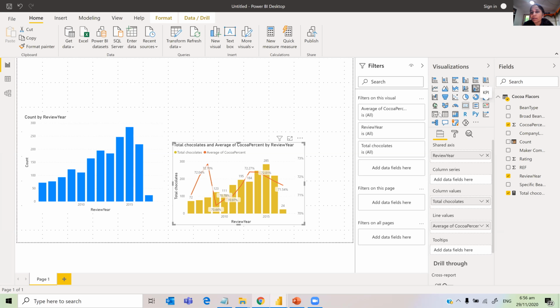We don't have it in the actual visualizations that you can see here. You can either use Python or R for it, or let's try. There is something called marketplace. So let's see whether there is anything available in marketplace. So import visual, get more visuals. Okay, so just go get more visuals, and that will take us to.